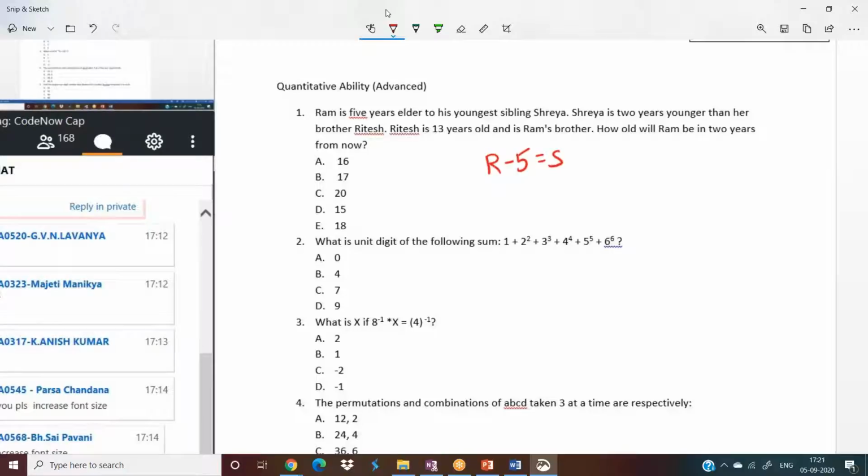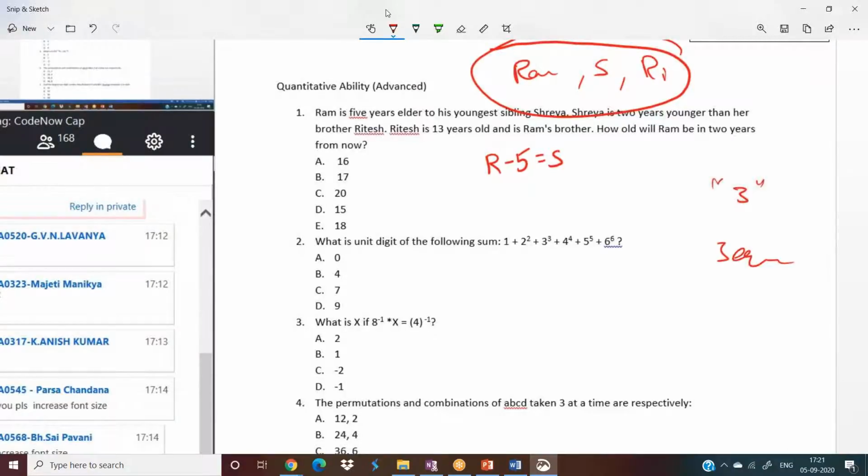Now, can you see how many people we have in this question? We have a total of 3 people: Ram, Shreyas and Ritesh. So these 3 ages are unknown. Indirectly we can say these 3 are unknowns for us. When you have 3 unknowns, you need 3 equations to solve those.